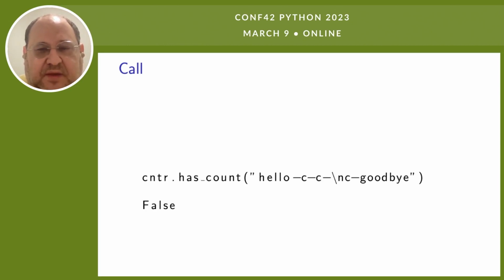And if I count something that has 3 Cs in it, but there's a newline between the first two, then obviously after it sees the second C, it resets on the newline, and so it never gets a 3, and so it gives me false. Right? So now we have fast code to implement the desired algorithm.